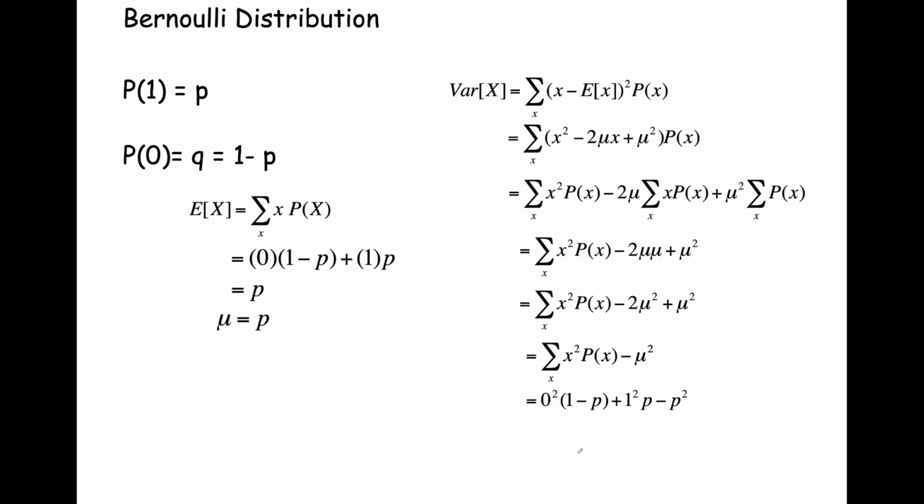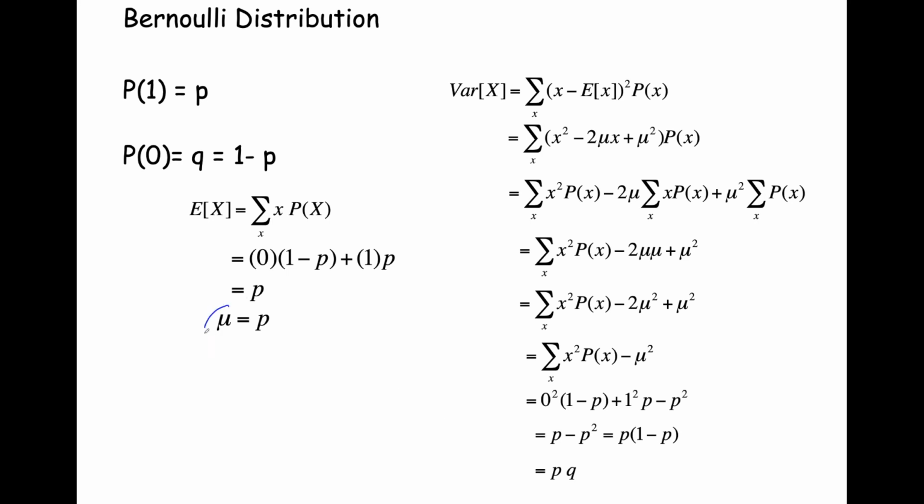So we have this expression, substituting for x equals 0, x equals 1, and then we reduce and we factor. And 1 minus p is also what we're calling q. So we have pq. So the variance of a Bernoulli random variable, or Bernoulli distribution for that random variable, is going to be pq. And these are our summary statistics.